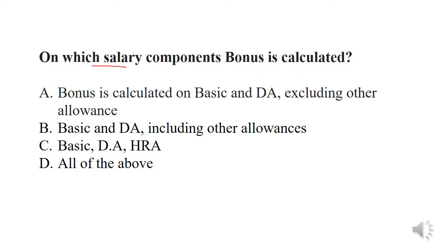On which salary components is bonus calculated? So remember, bonus is always calculated on basic and DA. So answer A will be correct. Bonus is calculated only on basic and DA, excluding allowances. It means that while calculating bonus, the employer does not need to consider things like HRA, house rental allowances, or traveling allowances.